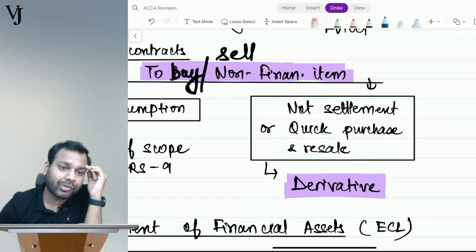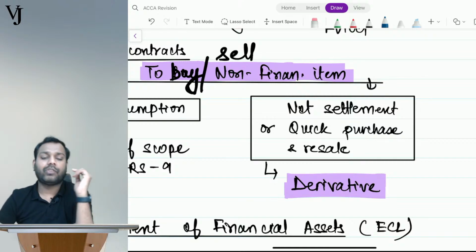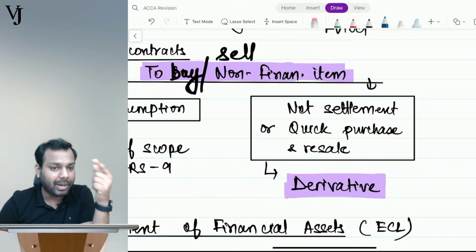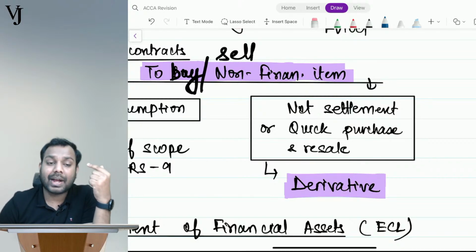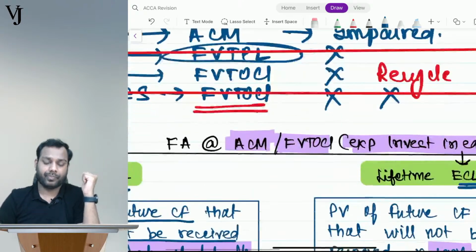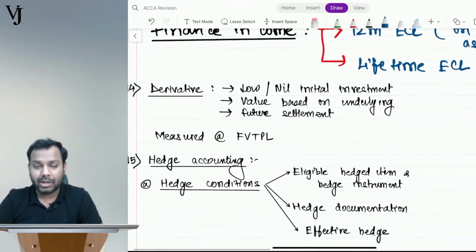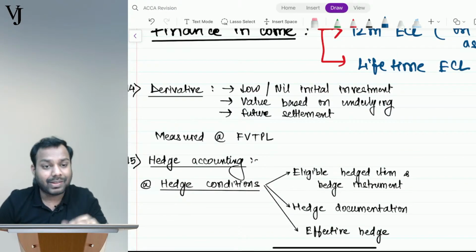Ayush also has a query. Fluctuation in the value of trade payables on the forward contract safeguard against foreign currency fluctuation. How will it be recorded? Ayush, it will be recorded as per IAS 21. When there is a fluctuation in the foreign trade payables, it will be recorded as per IAS 21 as a forex gain or loss. And if you have taken a forward contract on that, that is a derivative contract, so you will account for that as per derivative contract.